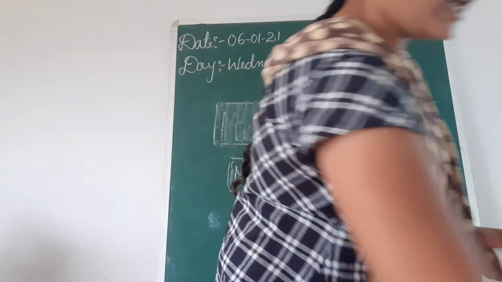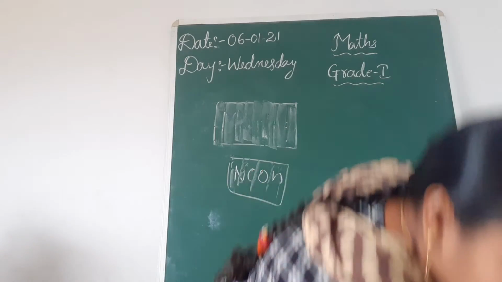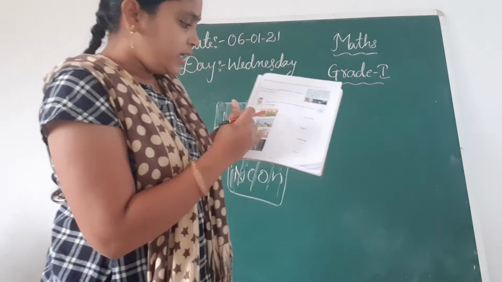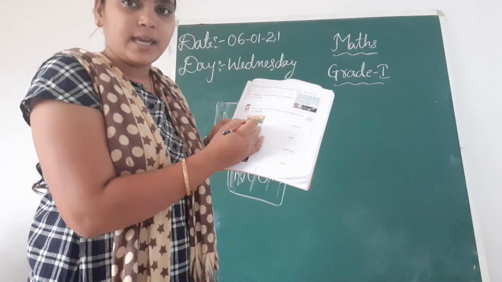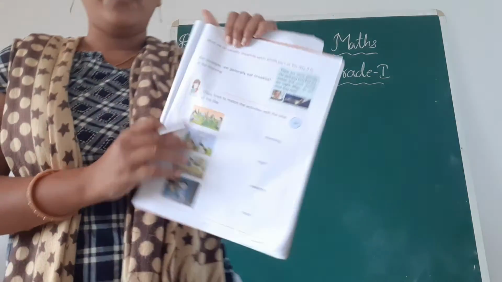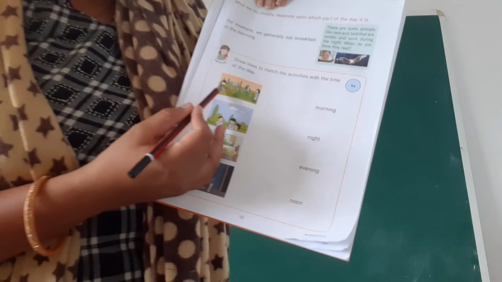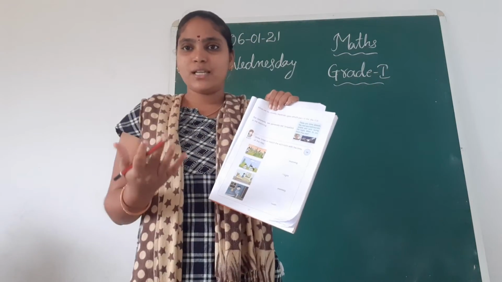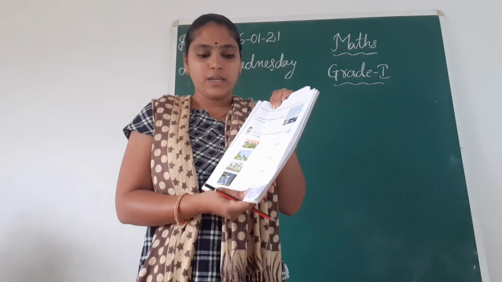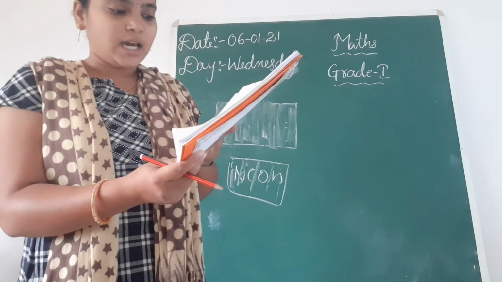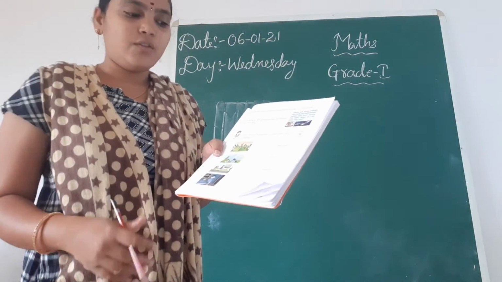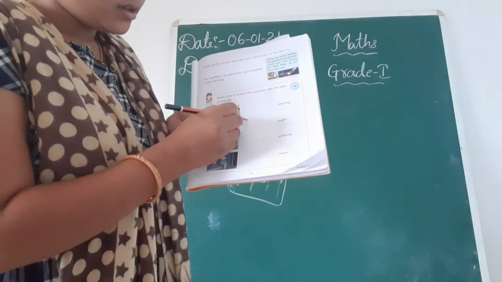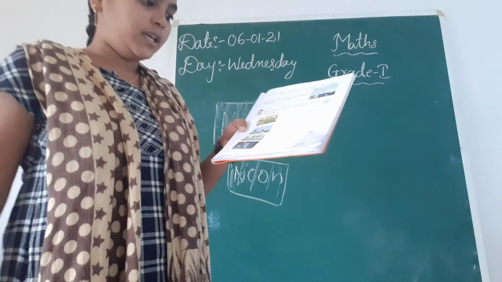Okay, so like that here are given some activities, children. First one, here we have to think, many of them are playing. Am I correct, children? In the first picture many of them are playing. After school we are playing, so it's evening. Okay, when we are playing after school, it is evening time. So match to the evening.